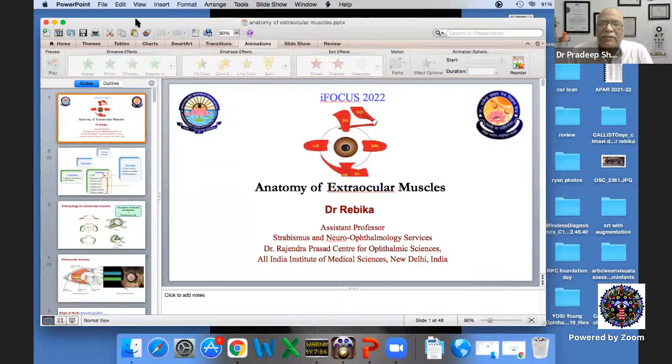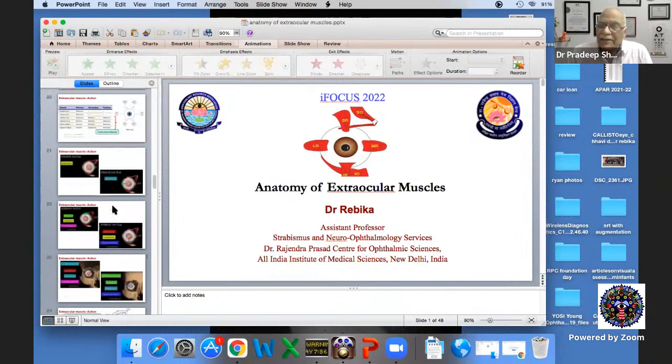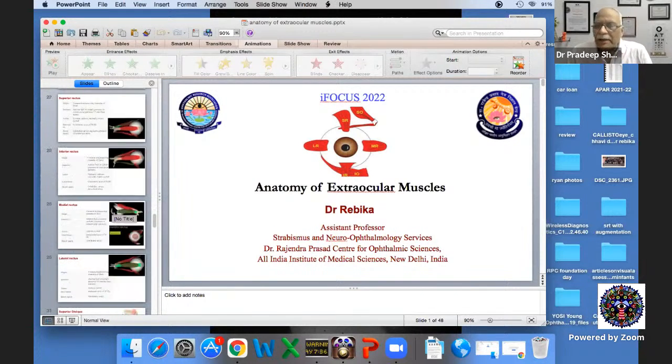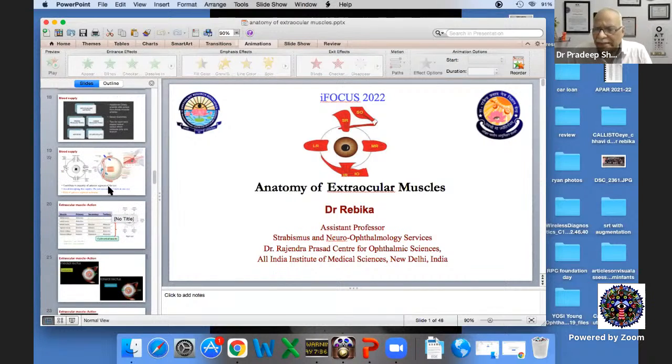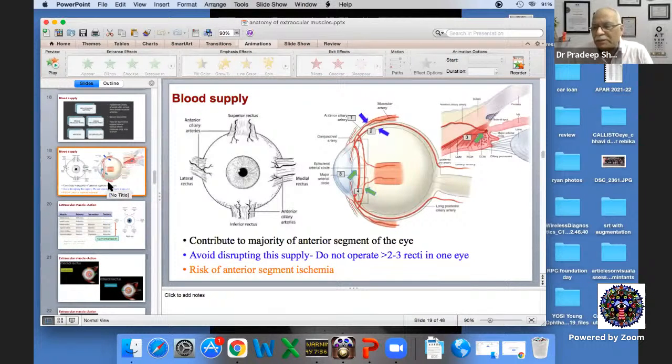The second thing which I would like to add is about the vascularity. You nicely talked about the vascularity, that we have to be careful in our surgery. The anterior ciliary circulation actually supplies about 70%. The LPCA is supplying less than 30%. But the LPCA, the long posterior ciliary arteries, are only available in the horizontal direction. And that is the reason when we are operating on the lateral and medial recti, we are not so much troubled by the surgeries in affecting the circulation.